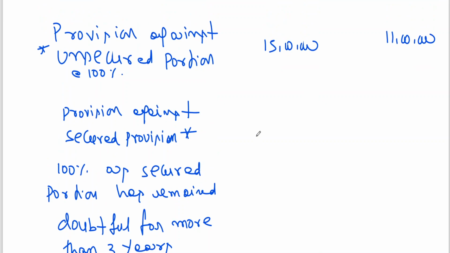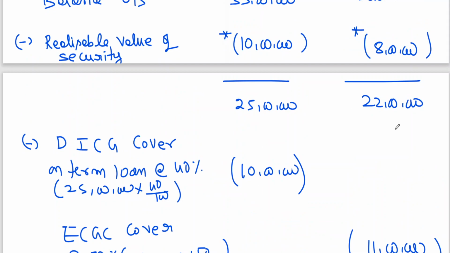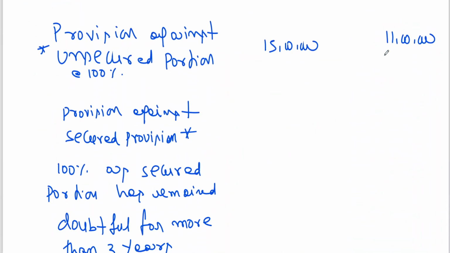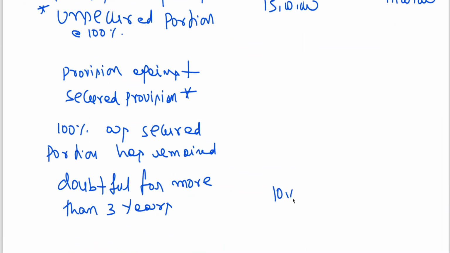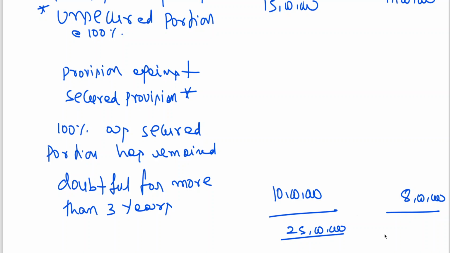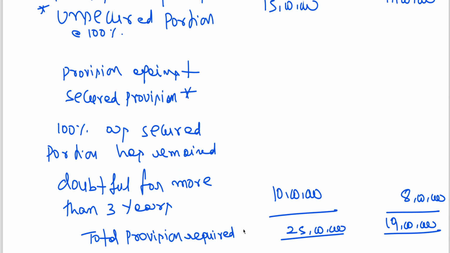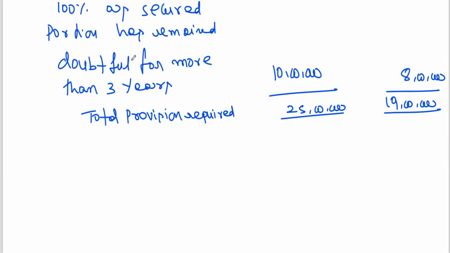I told you 100% on the secured portion, how much is it? 10 lakhs, and 100% on 8 lakhs, 8 lakhs. So here 10 lakhs and here it is 8 lakhs. So the total provision required is 25 lakhs here, and here it is 19 lakhs. Total provision required. Clear to all of you?